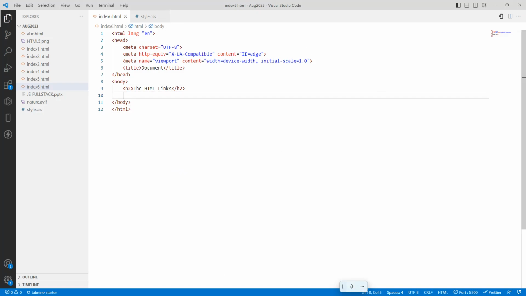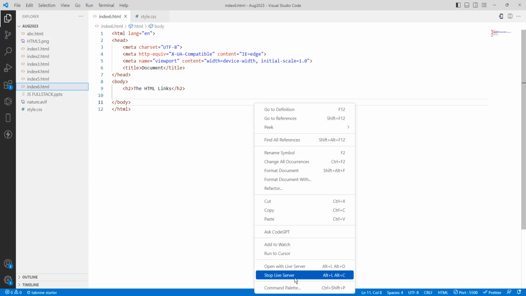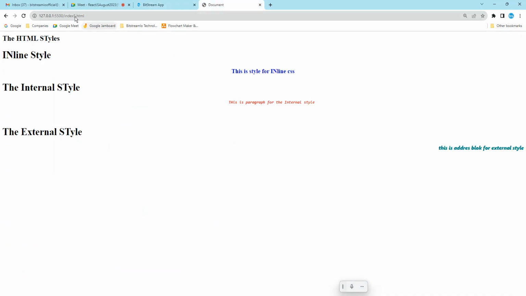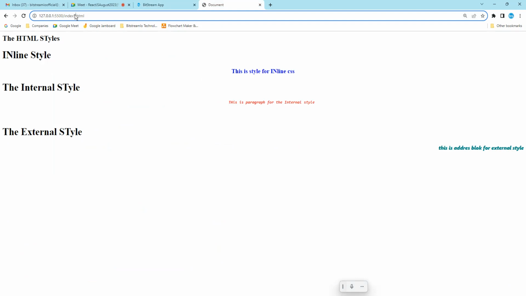To run it, either you can right click and open with live server, or just go here and change the index 5 to 6. So this is the HTML links.